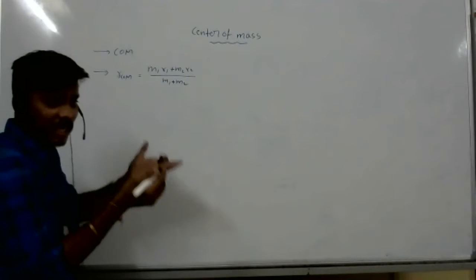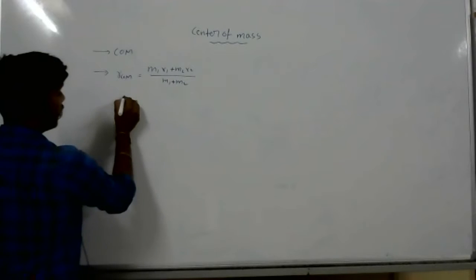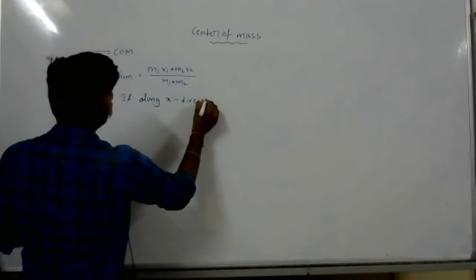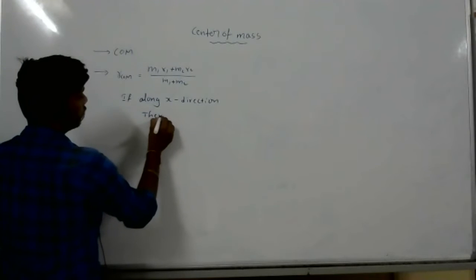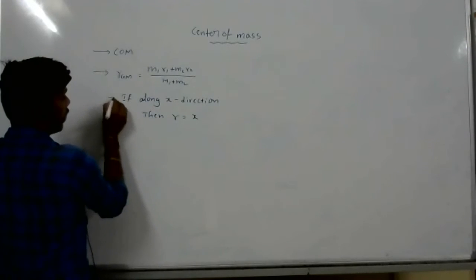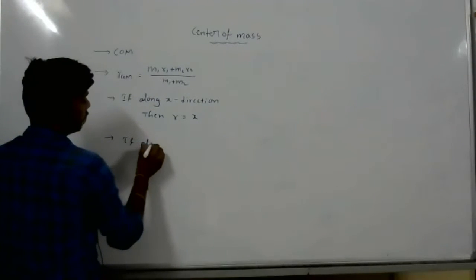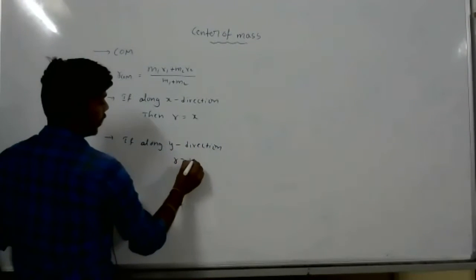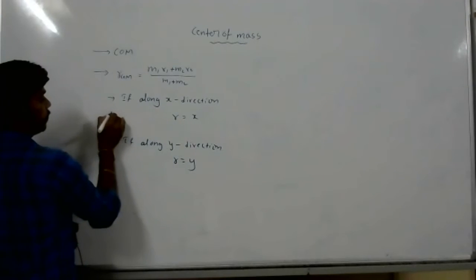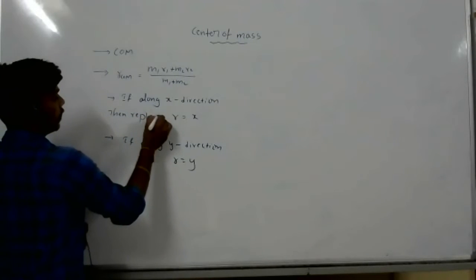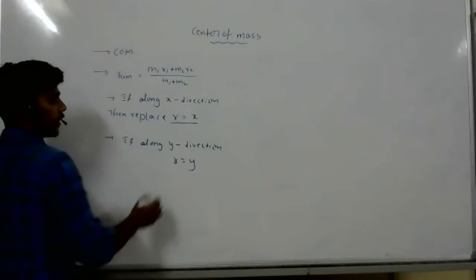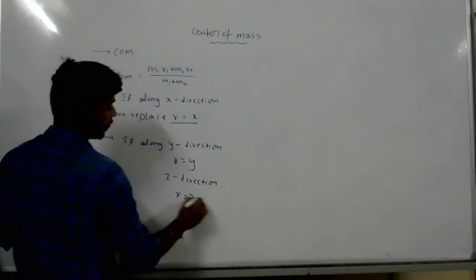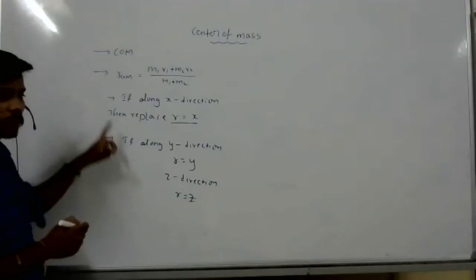If it is along the X direction, replace R with X. Along the Y direction, R is equal to Y. Along the Z direction, R is equal to Z. That's all. So remember these formulas to calculate the center of mass.